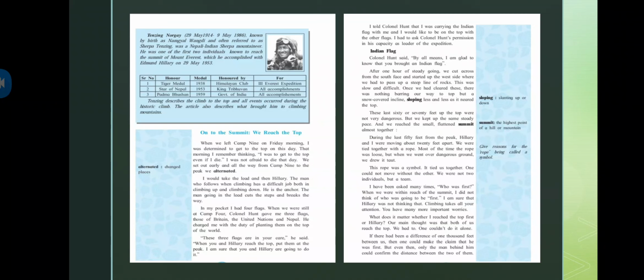I would take the lead, and then Hillary. The man who follows when climbing has a difficult job both in climbing up and climbing down. He is the anchor. The man going in the lead cuts the steps and breaks the way. So basically he's saying that sometimes I was leading, sometimes Hillary was leading, and the man who follows when climbing has a difficult job. The person who follows obviously has to face a difficult job, and that's what he's saying here.